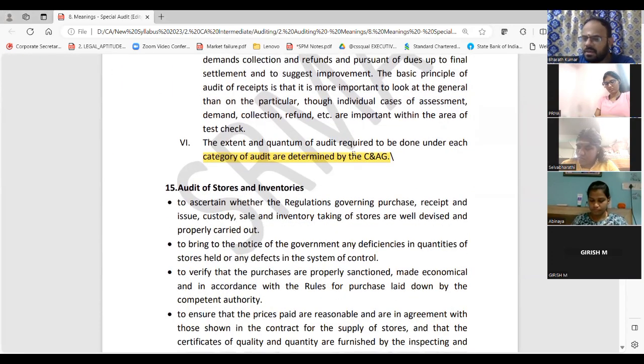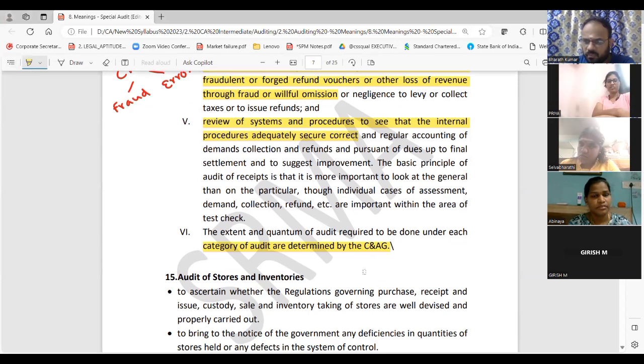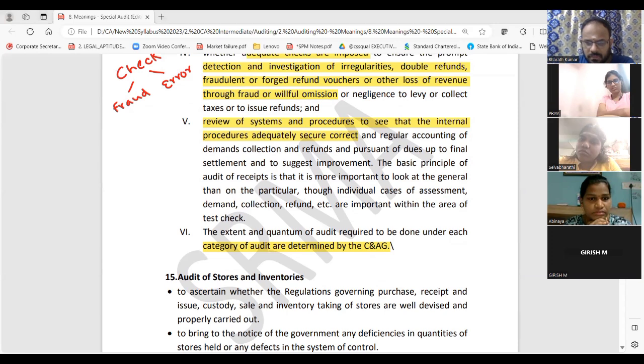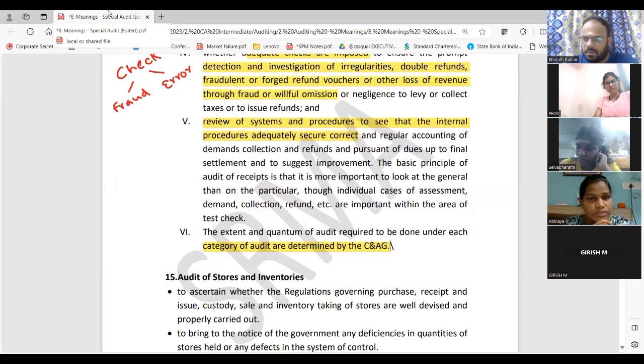Stores and inventories, guys. Stores and inventories means which, what will you remember immediately? Stock, correct. Inventory, AS2, correct. In stock, what all will you remember? Generally, what all do you think you should audit? Production. How much is produced? How much is in the store? Correct. How much is purchased? How much is received? How much is consumed? How much is there in stock? How much is sold? All this.